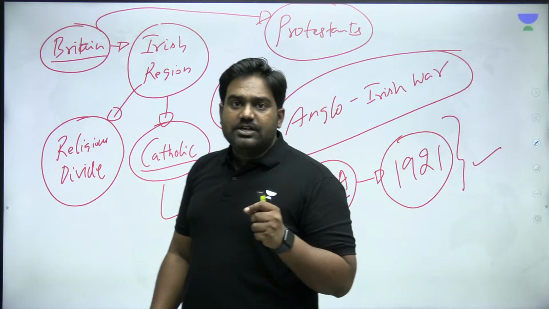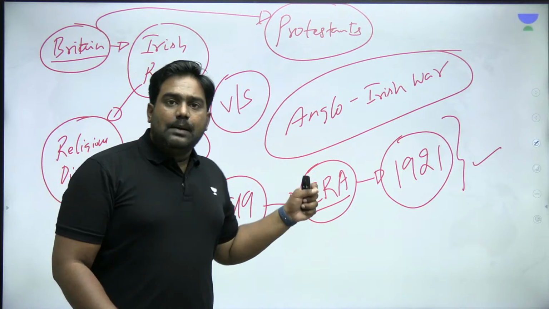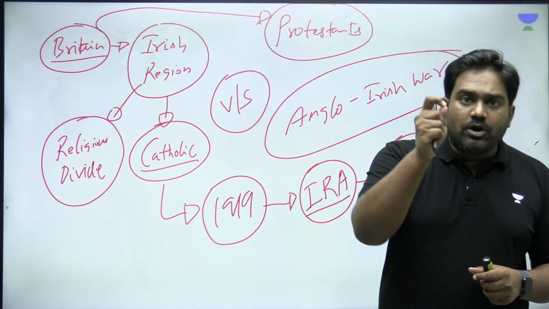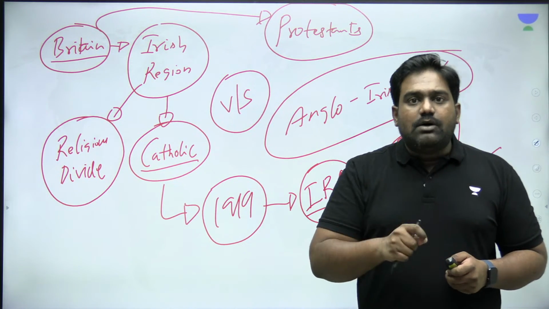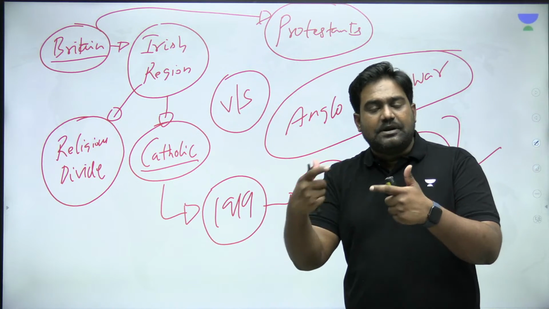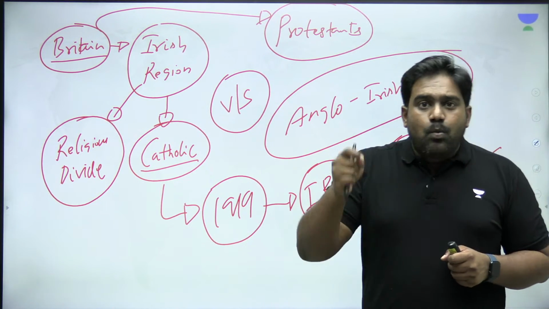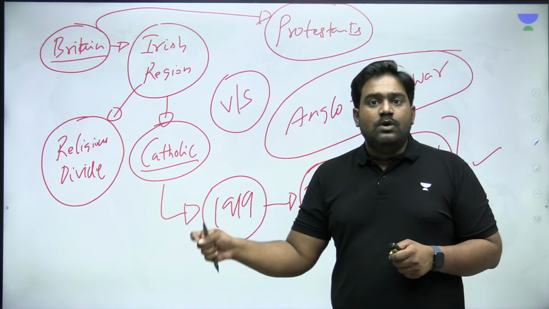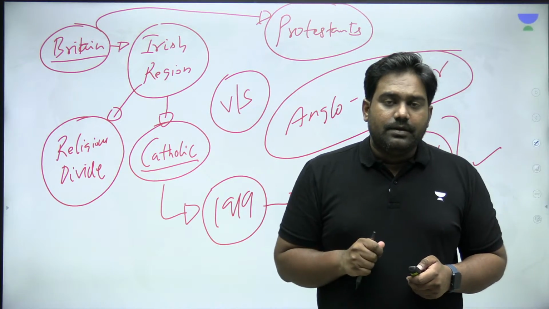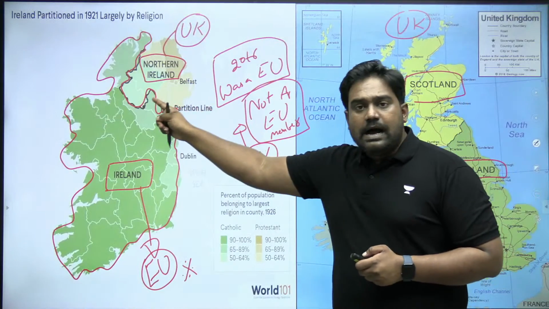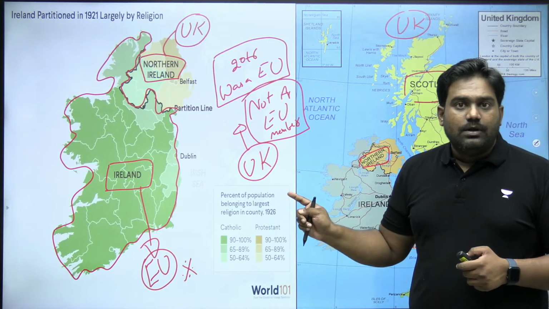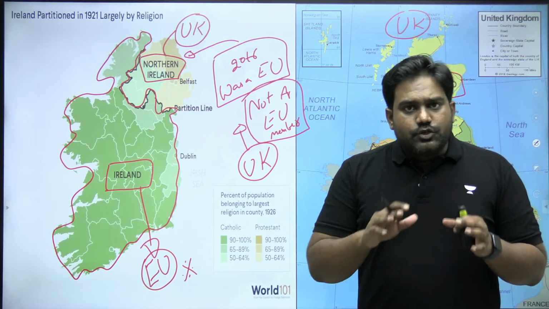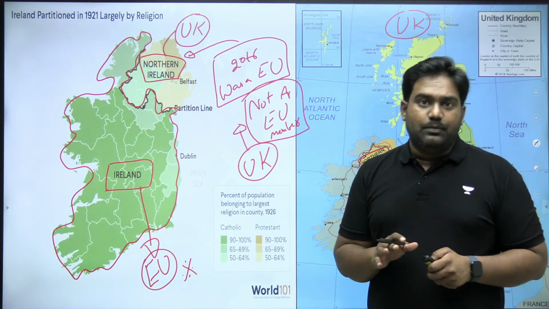So following these 2 years of conflict, finally, a part of Ireland was liberated by the Irish people, which today is your Republic of Ireland. That is how the Republic of Ireland became a separate nation, a separate independent sovereign country. It won its independence by fighting against British colonization, and in 1922, the Republic of Ireland became independent. However, Northern Ireland remained under Britain's control, and even today, it remains under British control. Is that clear? So this is one part of history that you should be familiar with.